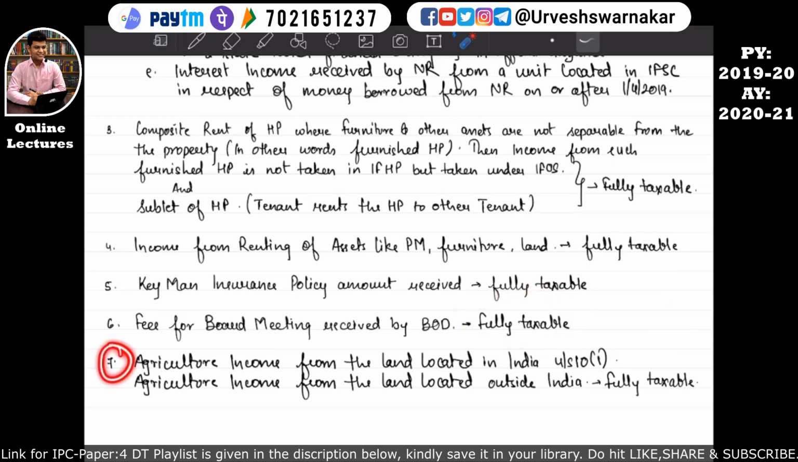Okay, so now let's move on to our next point, that is point number 7. Point number 7 says that agriculture income from the land located in India is fully exempt under section 10(1), and it forms part of income from other sources. But if the agriculture income is from land located outside India, then it will be fully taxable in India and it forms part of income from other sources. I hope this is quite clear and self-explanatory. Okay, let's move on to the next page.